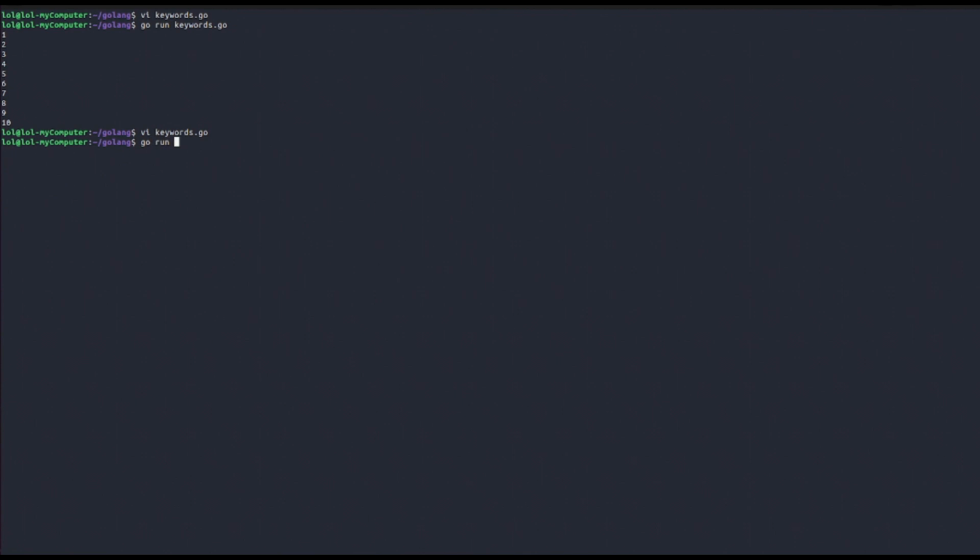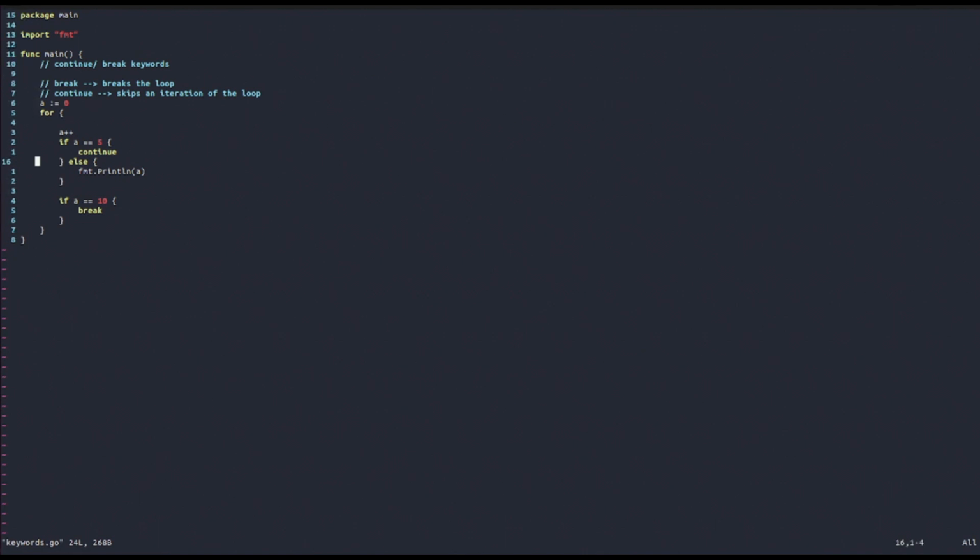So if we now run the same program, as you can see, 5 will be skipped. Why? Because if a is equal to 5, then the continue keyword is met. That means that we're going to skip to the next iteration of the loop. Then, as before, we kept the break condition at the bottom. That means that once a becomes 10, so once we reach 10, then the loop finishes. So we stop the execution because we encountered the break keyword.